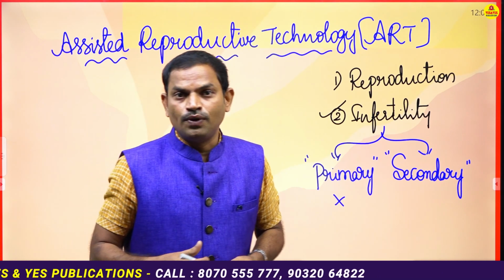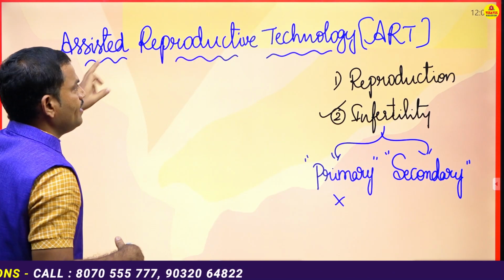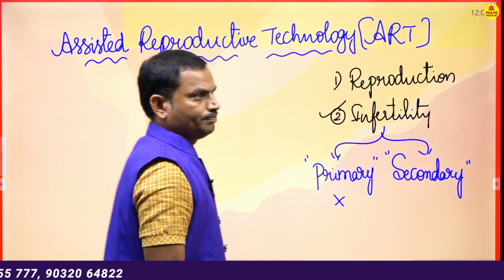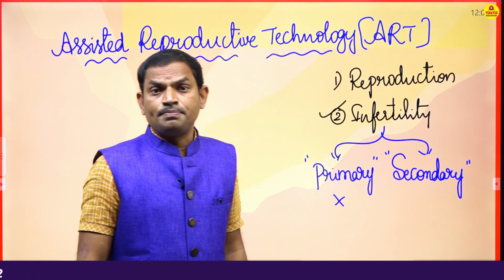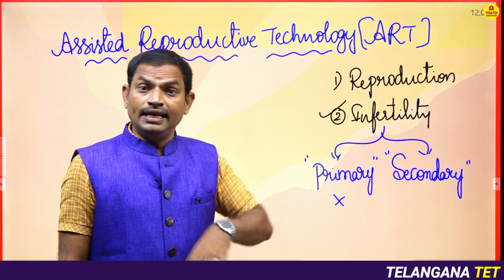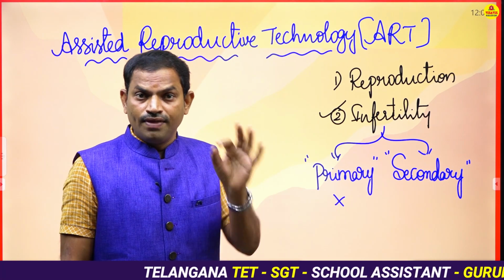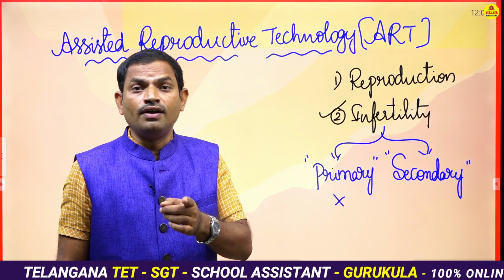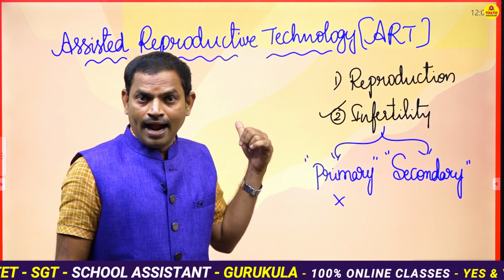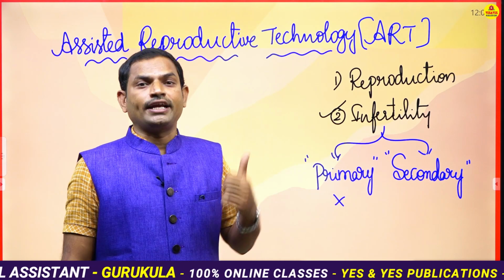Those special techniques are called what? Assisted reproductive technology. We are going to discuss this concept in the chapter called reproduction, where a subtopic is called reproductive health and assisted reproductive technology.